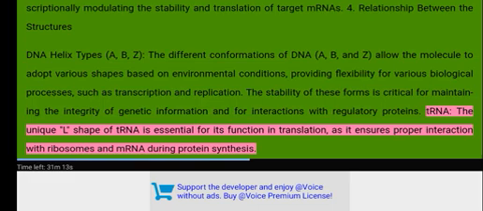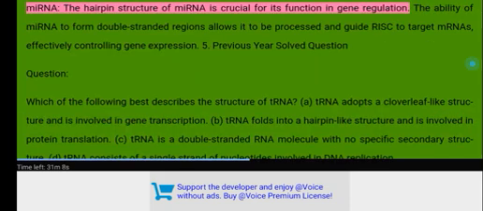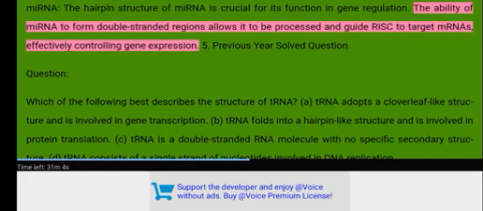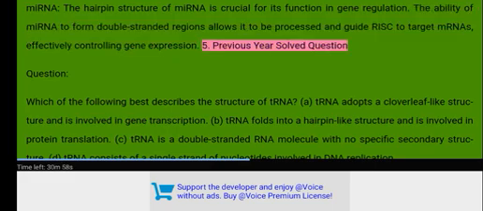tRNA. The unique L shape of tRNA is essential for its function in translation, as it ensures proper interaction with ribosomes and mRNA during protein synthesis. miRNA. The hairpin structure of miRNA is crucial for its function in gene regulation. The ability of miRNA to form double-stranded regions allows it to be processed and guide RISC to target mRNAs, effectively controlling gene expression. 5. Previous year solved question.